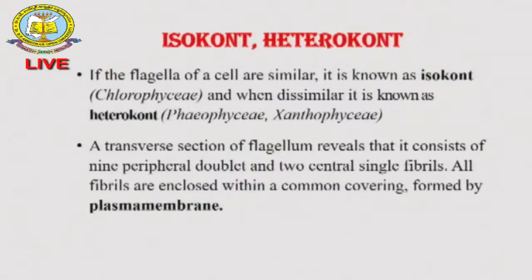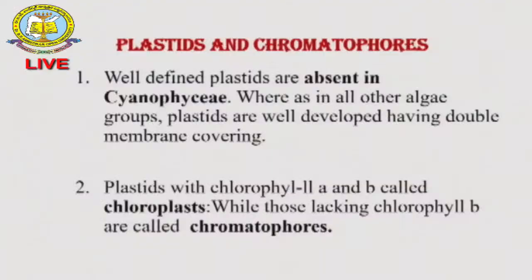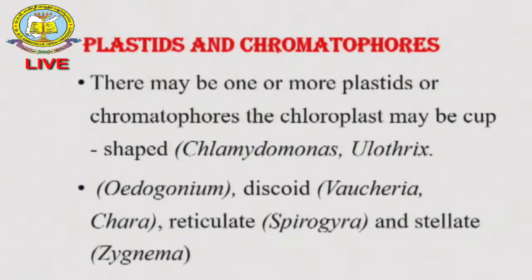If both flagella are the same, it is called isokont. If different types of flagella, tinsel as well as whiplash flagella, are both present, it is called heterokont, like isokont and heterokont. Well-defined plastids are absent in the Cyanophyceae. Already I told you the Cyanophyceae organisms are called cyanobacteria because they are the blue-green algae.